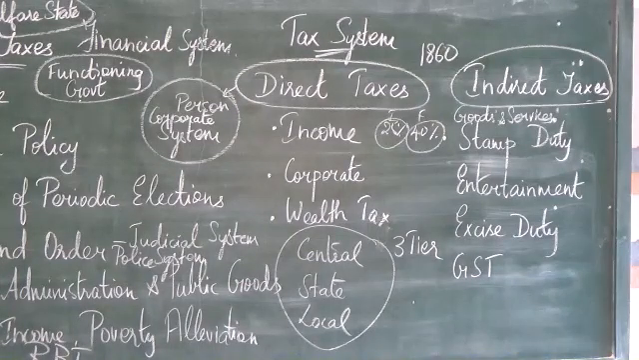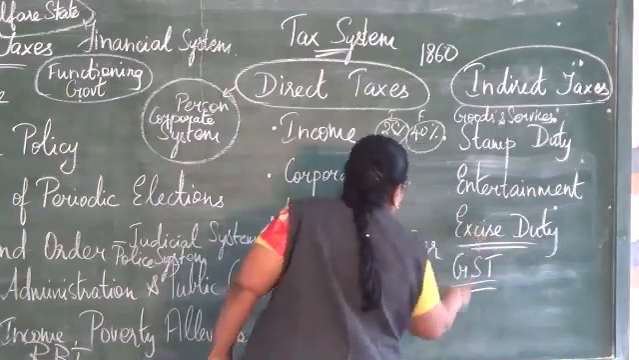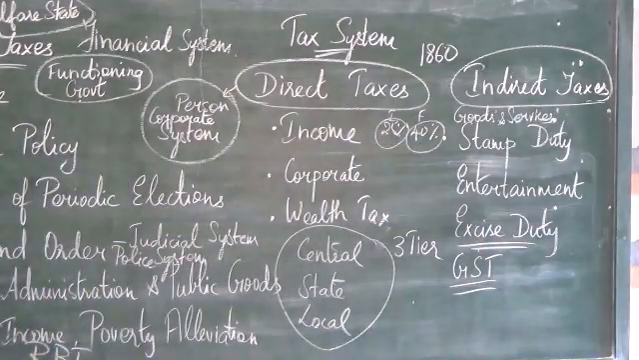In India, we collect more tax revenue through the indirect tax than the direct tax. The major indirect taxes in India are custom duty and GST. So, we have the custom duty and the GST. More money is got from these 2 taxes. The indirect taxes are categorized into stamp duty, entertainment duty, excise duty and GST.